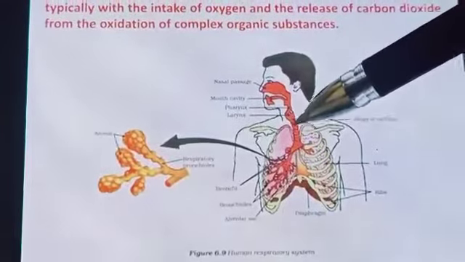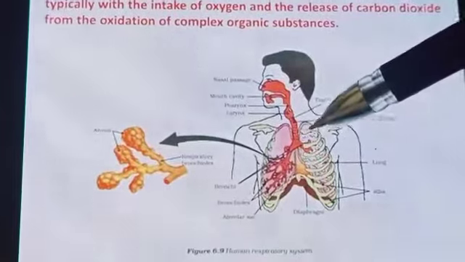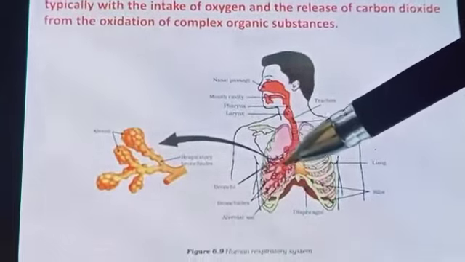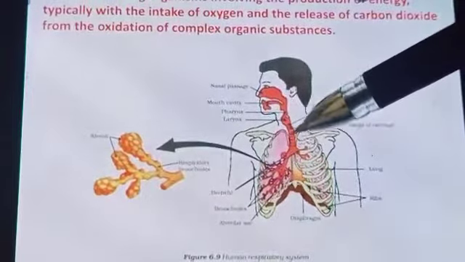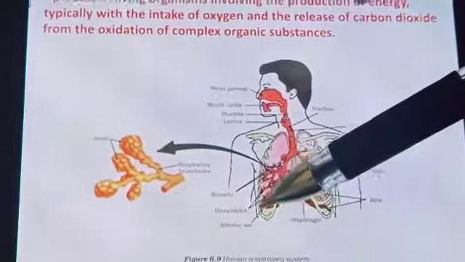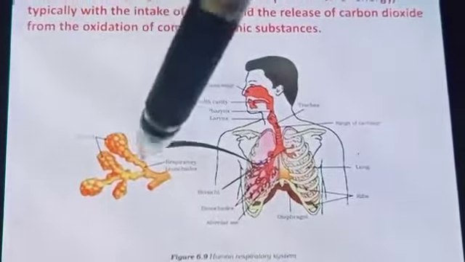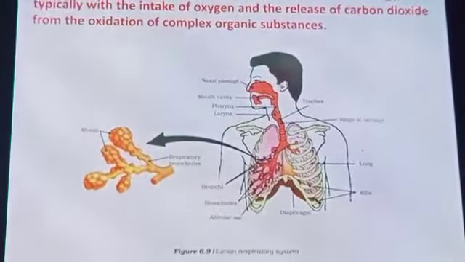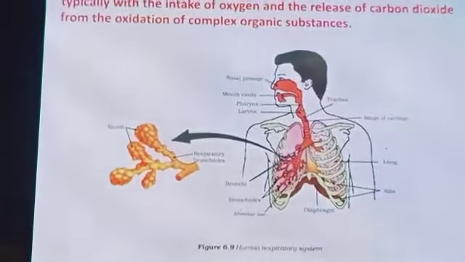Then comes the trachea. Here a ring-like structure is present. That part is known as the trachea. Then come the bronchioles. So once the air is taken in, till where will it go? Through the bronchioles, till the alveoli. Here in the alveoli, the exchange of gases takes place.